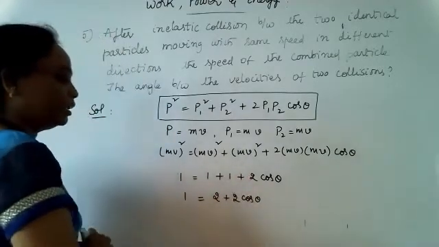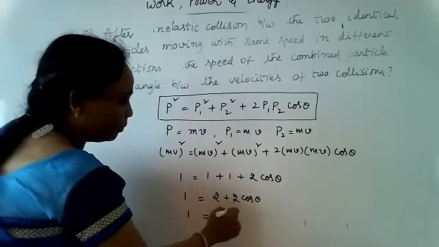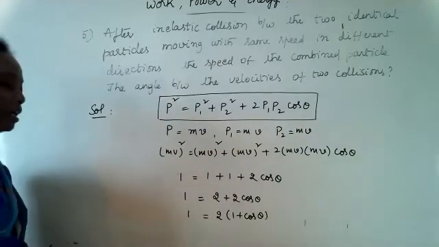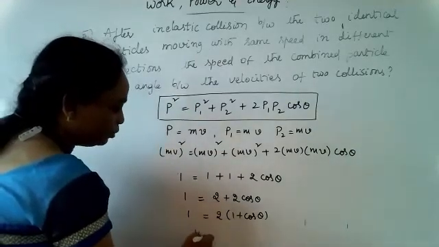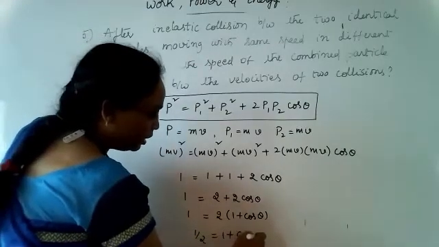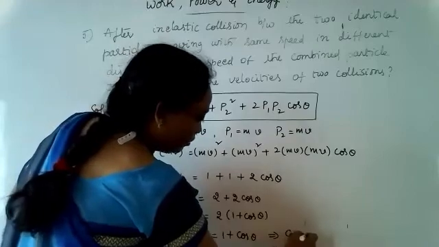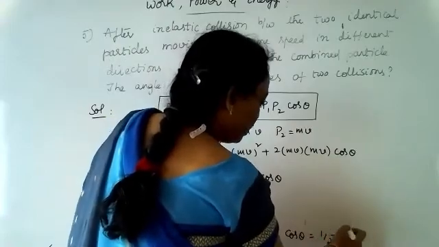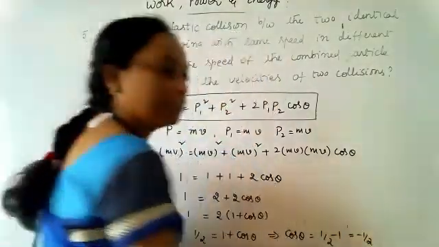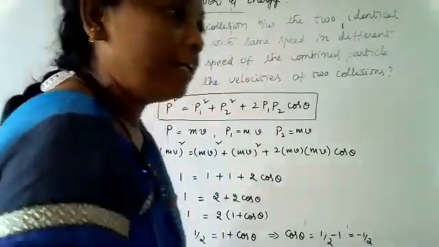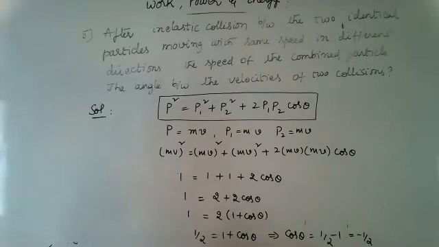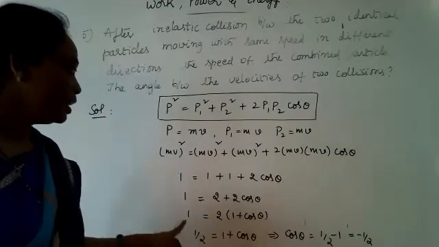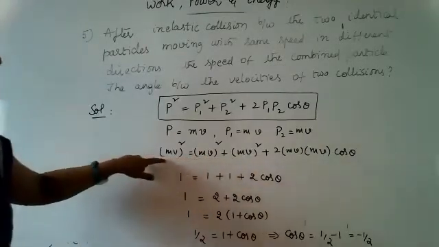2 plus 2 cos theta, you can take 2 out as the common factor: 2 times (1 plus cos theta). Therefore, 1 by 2 is equal to 1 plus cos theta, and cos theta is equal to half minus 1, which can be written as minus half. So the answer will be minus half. We took the common factor 1 plus cos theta, and here we cancel mv square.